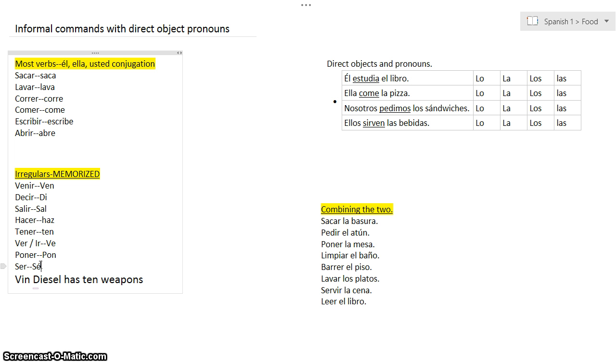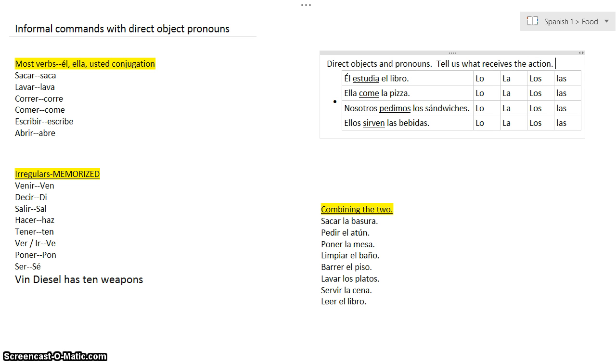So those are our commands. That's a quick rundown. Over here we have a direct object pronoun. So direct object pronouns, what do they do? Direct object pronouns tell us what receives the action.